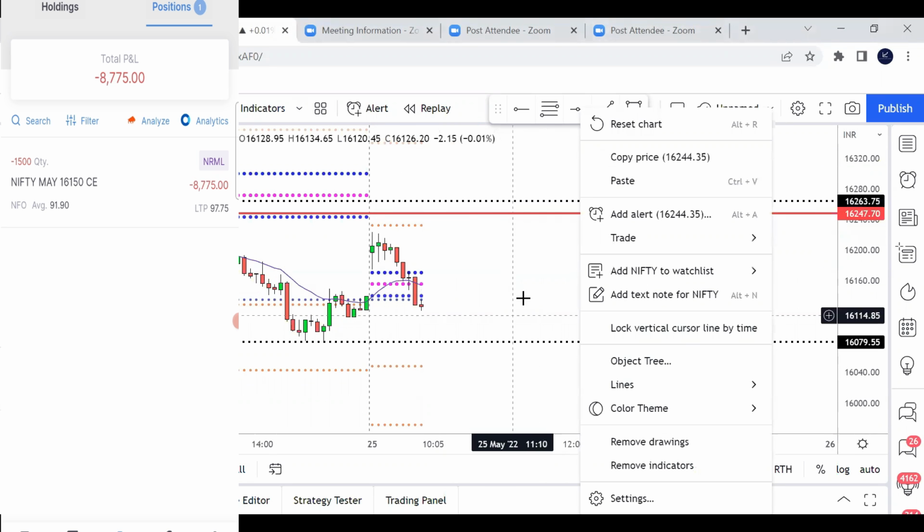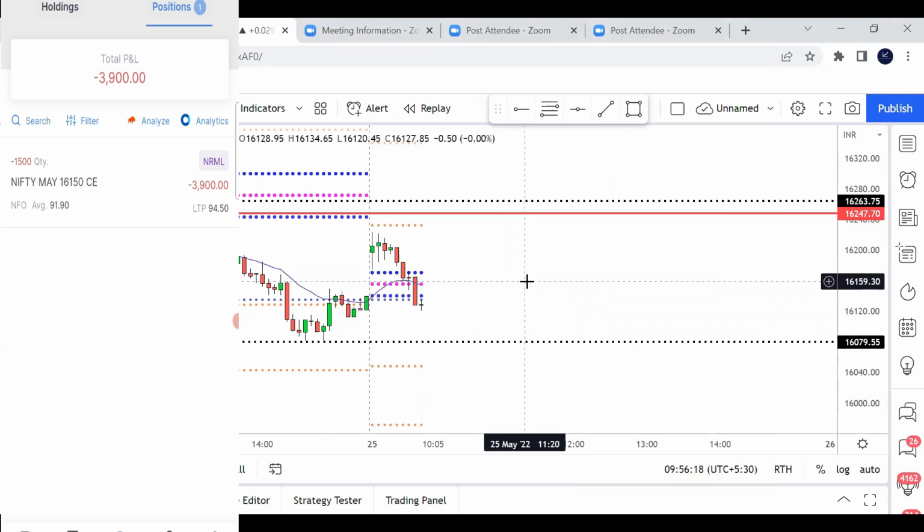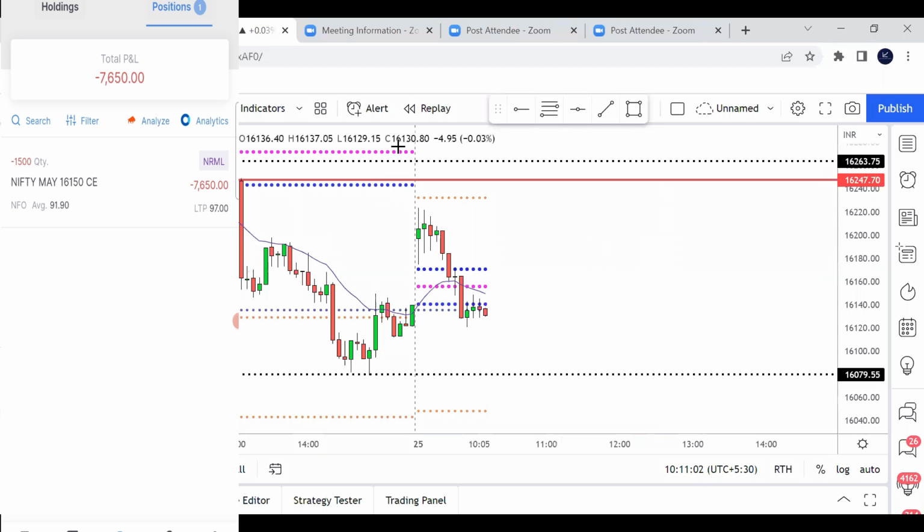Now you can see that there is a small loss currently. Now let us wait and see what happens. Currently I am in a small loss. Okay, Nifty, these are the supports. This candle low is the support. If this candle low gets broken, then there can be a free fall. After the candle which I shorted, there is no big red candle, right? After that only small tiny candles. So the direction is still not clear.